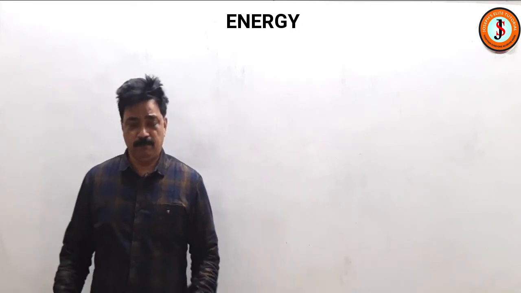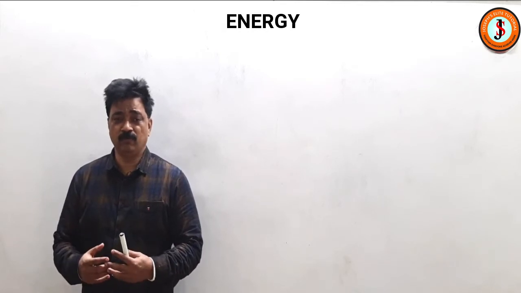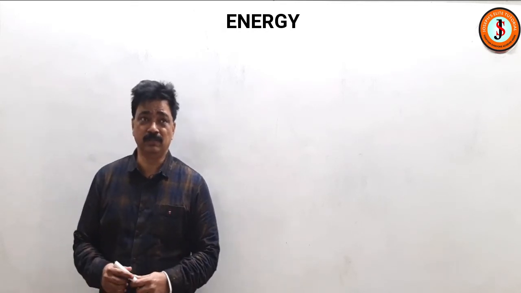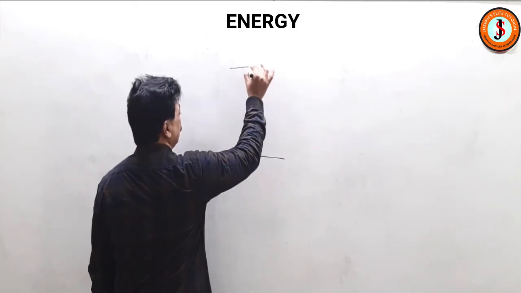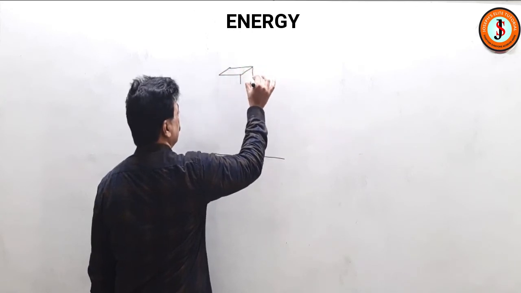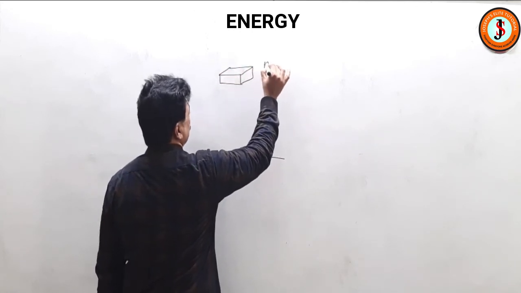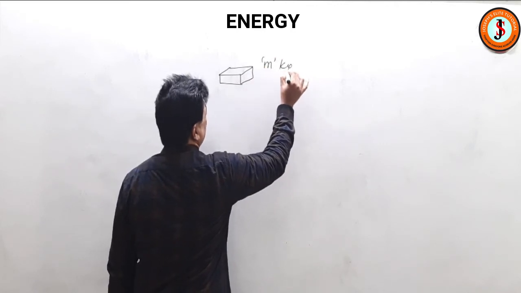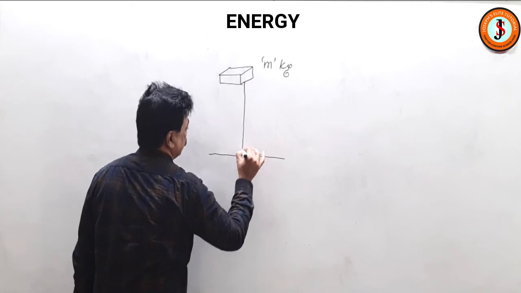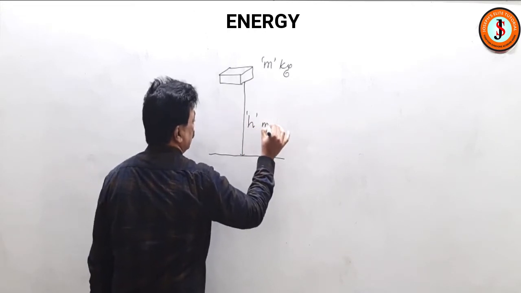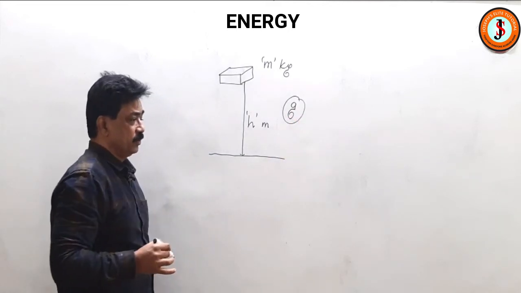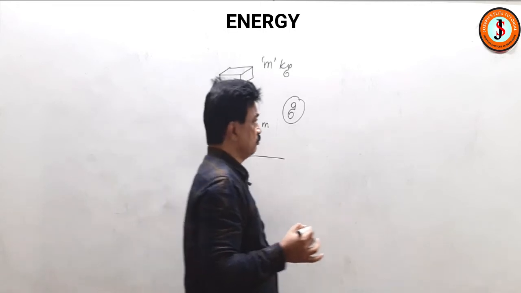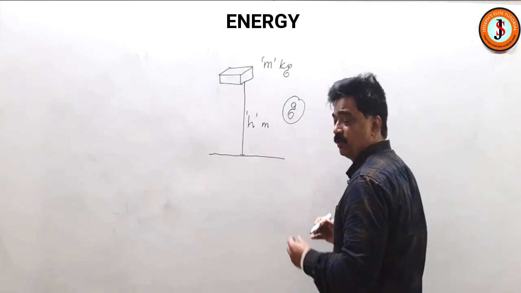We can derive the equation to calculate the potential energy. Let us see, for example, suppose from the ground I have taken a body of mass m kg to a height h meter above the ground. The acceleration due to gravity at that place is g. Now, what is the work done by me to take this up?